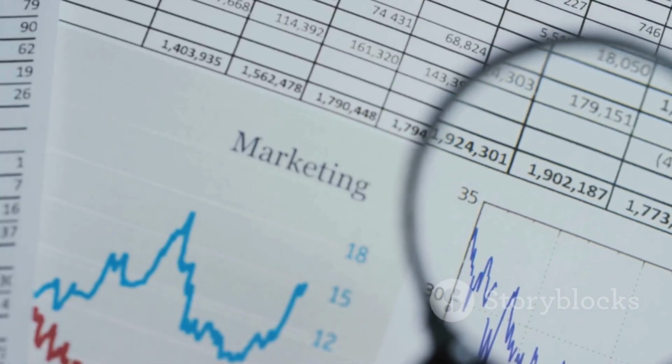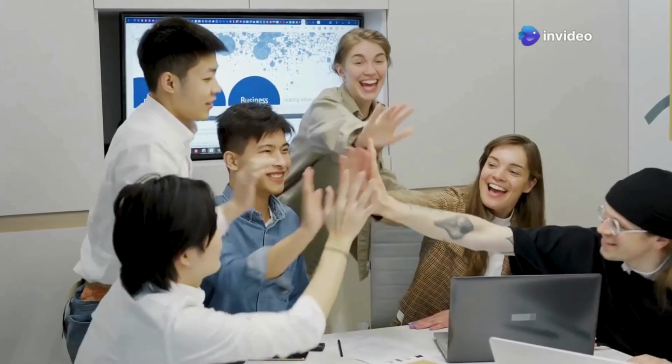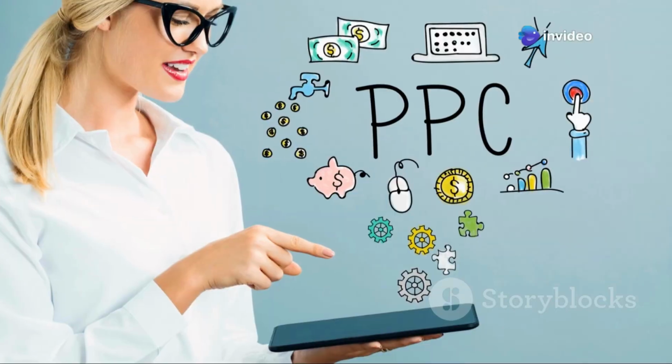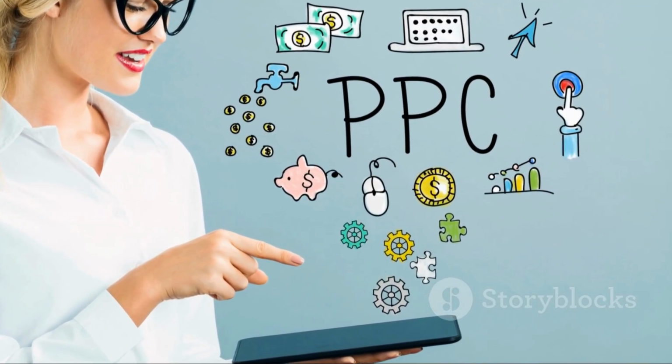This flexibility ensures every dollar spent works towards achieving marketing goals. Whether you're a startup or an established company, PPC can drive significant growth. With the right strategy, PPC helps businesses achieve their objectives efficiently.